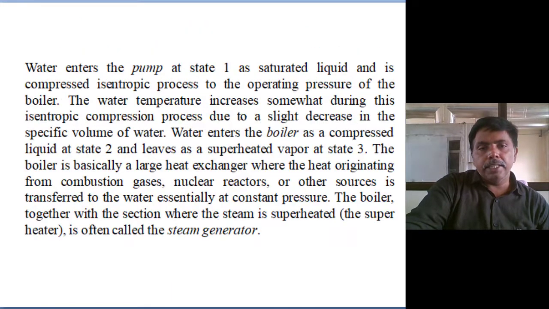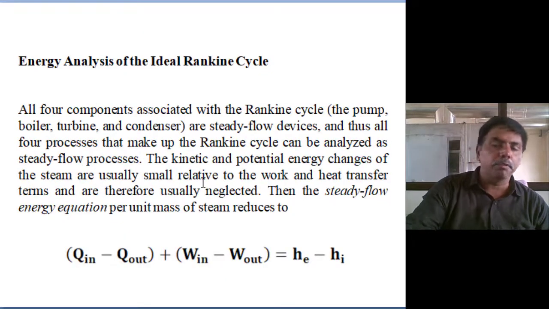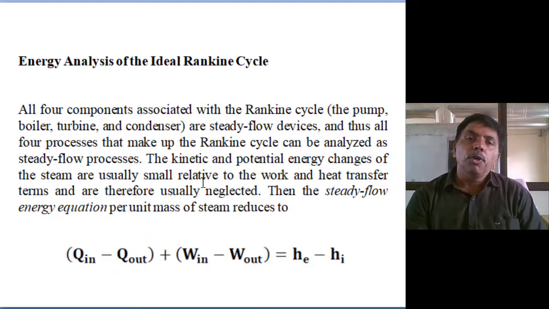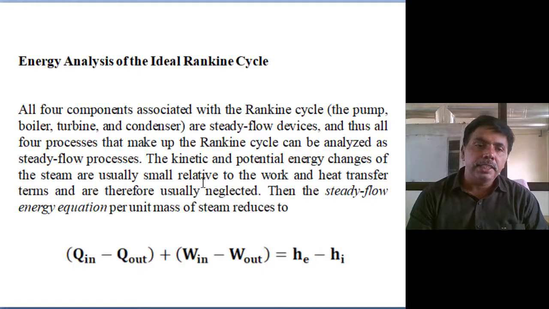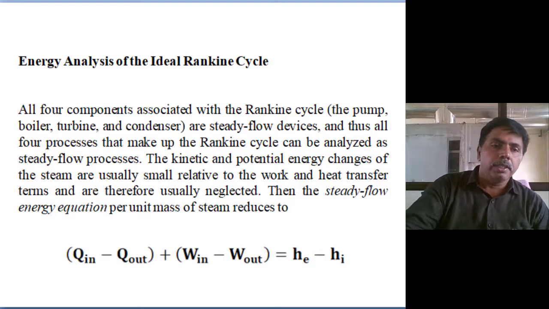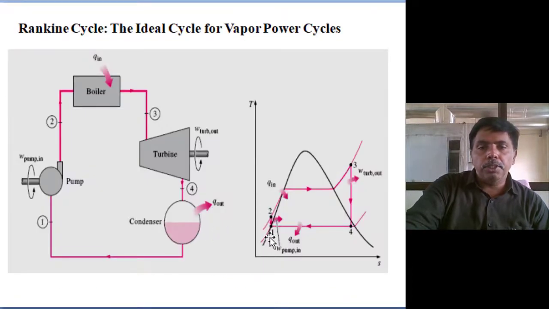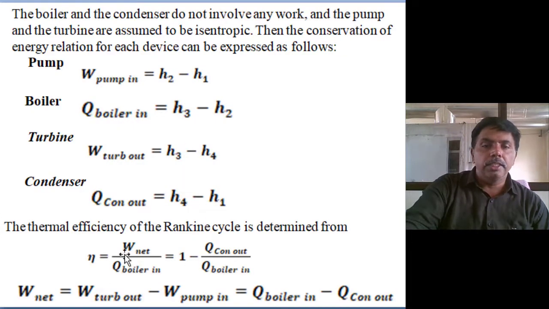So for this ideal Rankine cycle, what is the energy balance? It is a flow process, as everyone already knows, so we apply the steady flow energy equation to determine the energy interaction of each component. The pump work is H2 minus H1, the heat supplied in the boiler is H3 minus H2, the work extracted from the turbine is H3 minus H4, and the heat rejection in the condenser is H4 minus H1. You can see the same vocabulary. Then efficiency is net work output by heat supply, that is, heat supply minus condenser heat rejection by boiler heat supply.